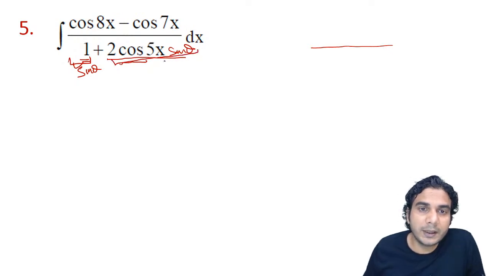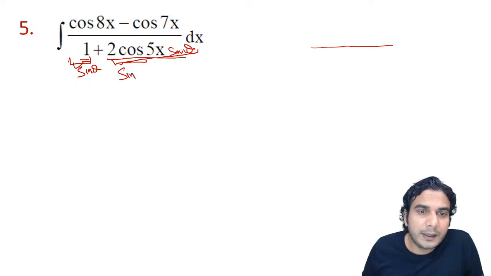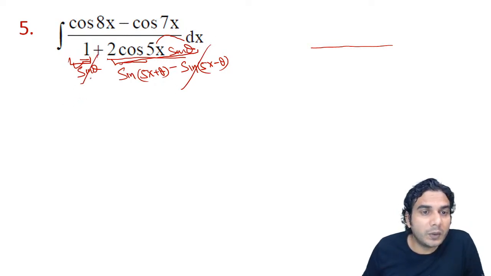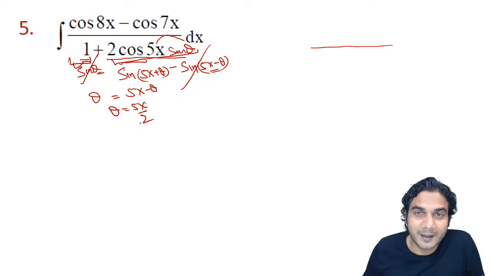Then what will be the formula after expanding it? 2 cos A sine B or 2 sine A cos B. Read it like 2 sine A cos B. So it is sine of A plus B, which is 5x plus theta, minus, in this formula you get a minus sign, so minus sine of 5x minus theta, all right? Now to cancel these two terms, the angles should be equal. So this angle is theta and this angle is 5x minus theta. So if these two angles are equal, if theta is equal to 5x by 2, I hope you're getting it.